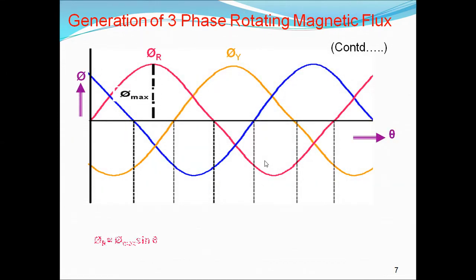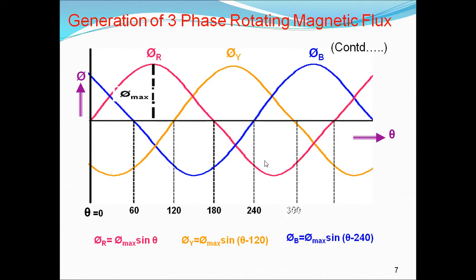So when we connect the supply, what is produced? When you connect the supply, it produces the rotating magnetic field. This magnetic flux phi R is produced because of the R phase current, this flux is produced because of the yellow Y phase, and the B phase flux is produced because of the blue phase.